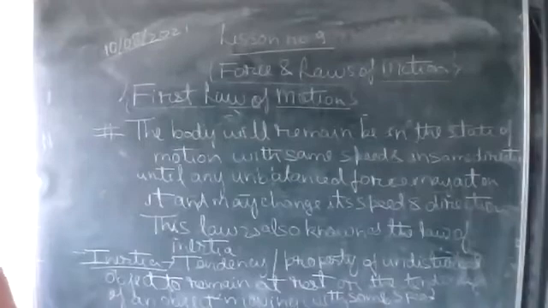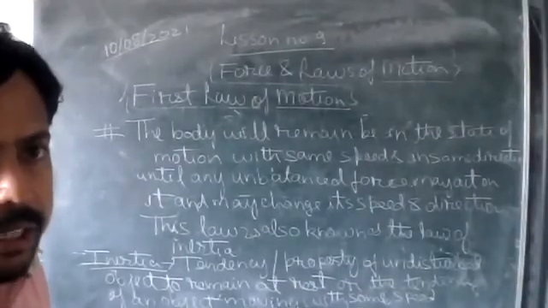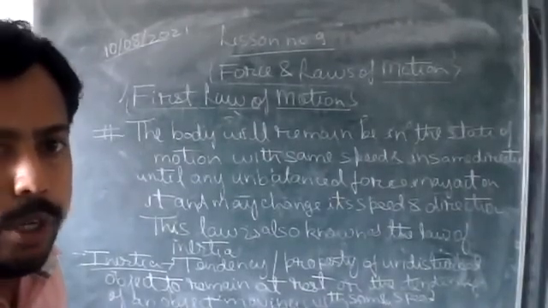So inertia can be with respect to rest, and inertia can be with respect to motion also.